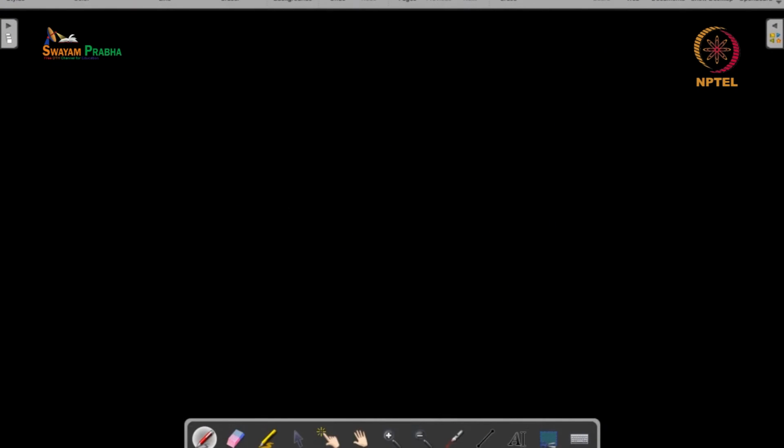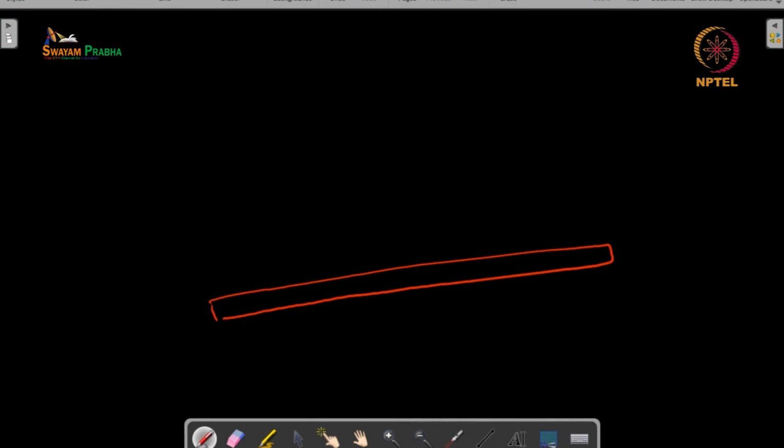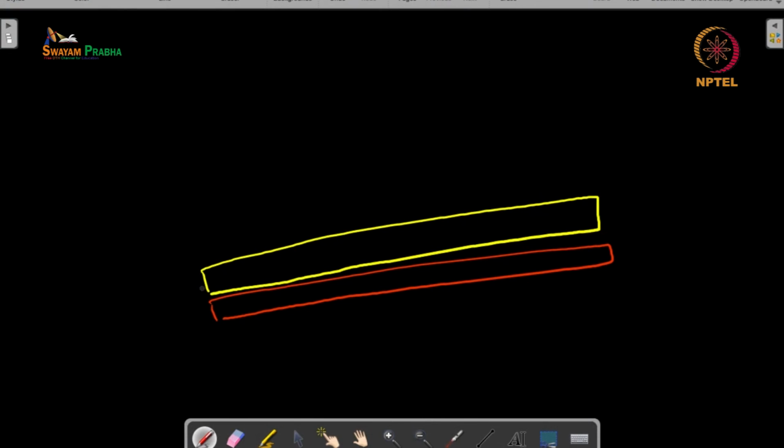Now these layers are not the same as the layers we saw in the case of the sedimentary rocks, because typically in the case of sedimentary rocks we will have layers that are like this. They cover the whole region. So these are the kinds of layers that we'll find in sedimentary rocks. But in the case of metamorphic rocks, what we'll find is that there is, say, a particular banding here, some banding here, some banding here, and so on. But these are not continuous bands.